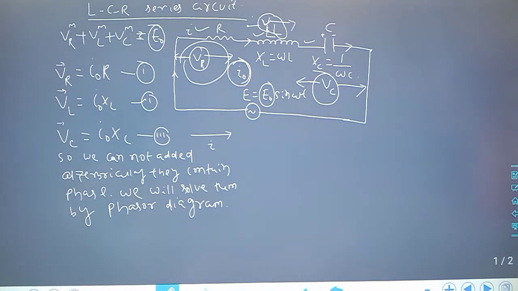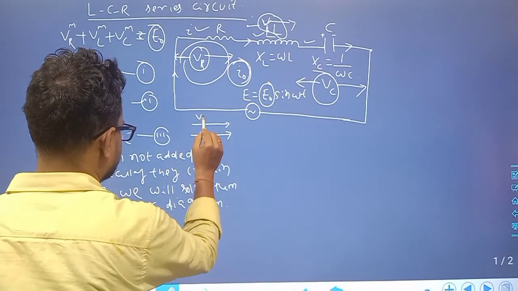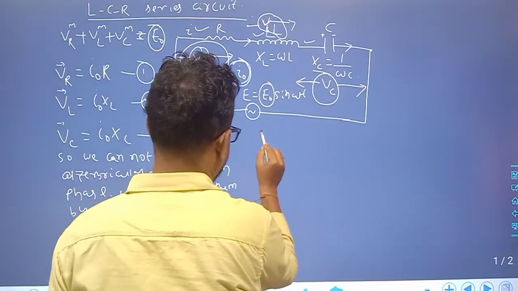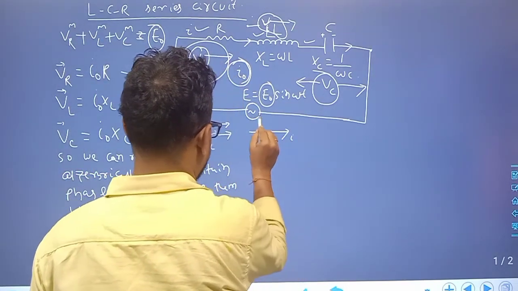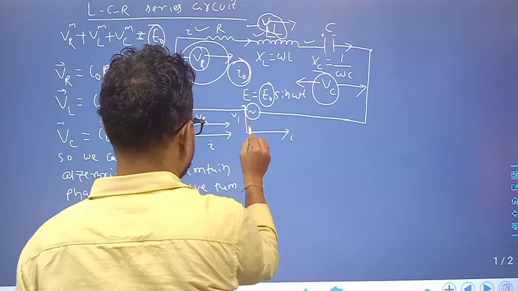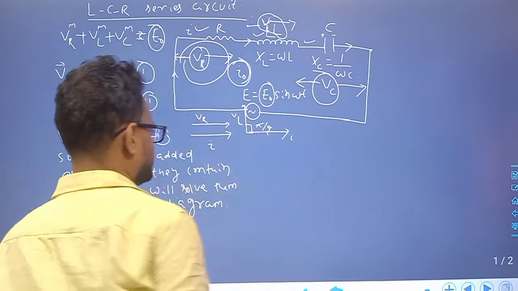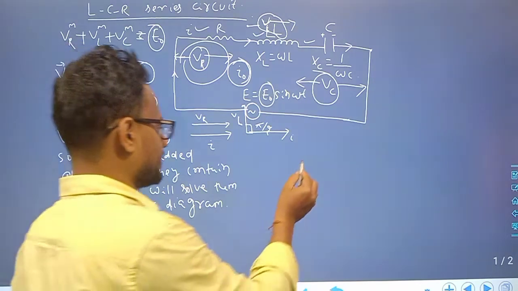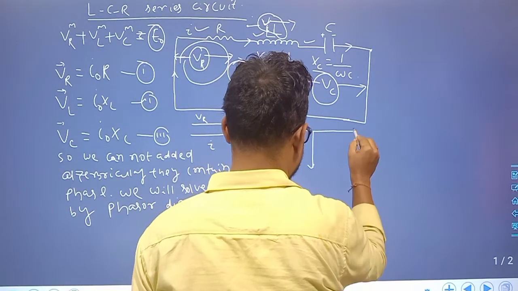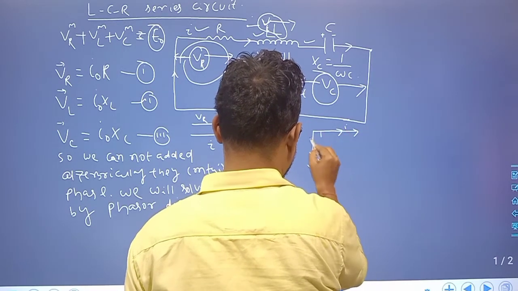In the case of a resistor circuit, V and I are in the same phase. But in an inductor circuit, VL is plus pi by 2. In the case of a capacitor circuit, VC is minus pi by 2.